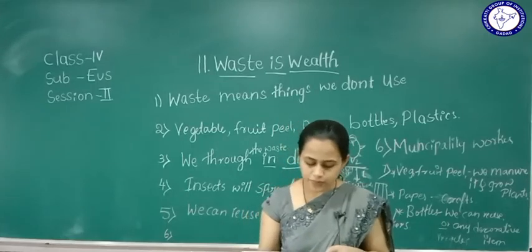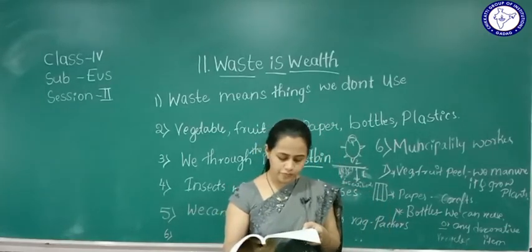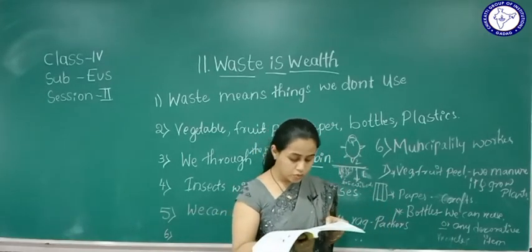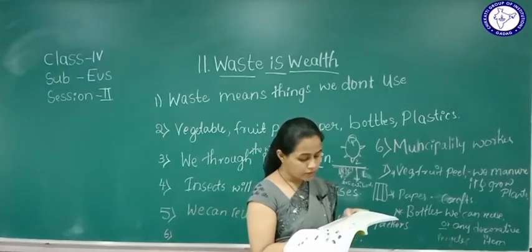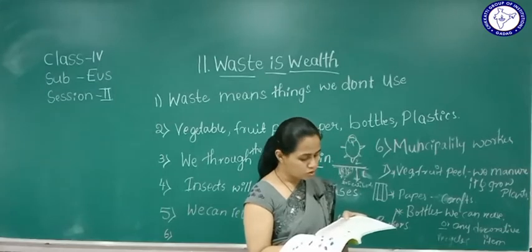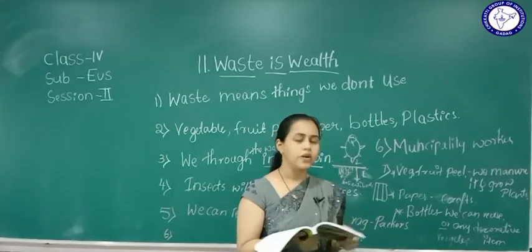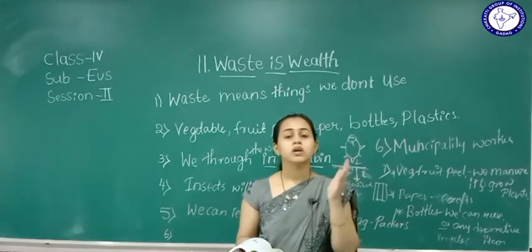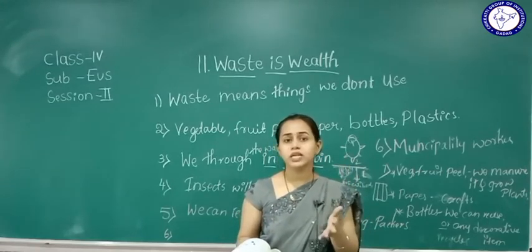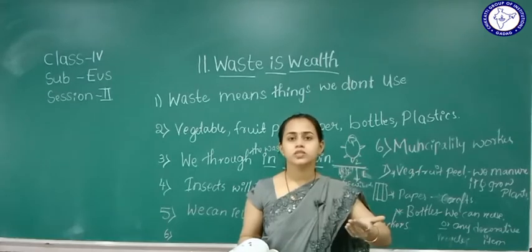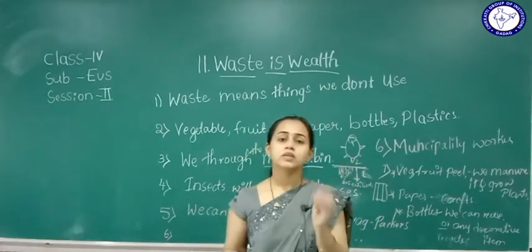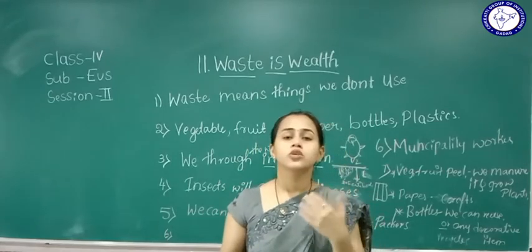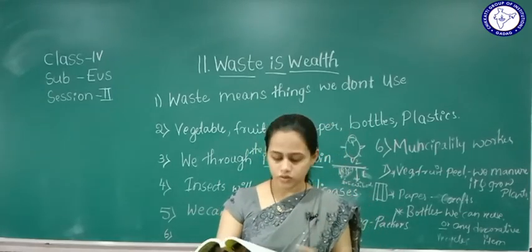Okay, so here, do you know we can convert about 75 to 80% of the total solid waste generated in our country into manure, right? So whatever we throw, about 80% of that waste we reuse and recycle.